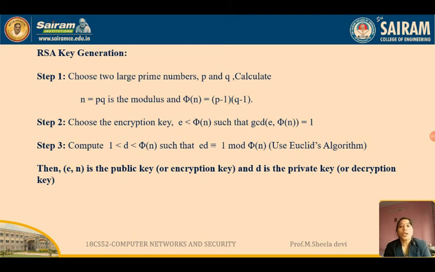So now E comma n is the public key. What is E? The encryption key which we have selected, comma n. N is nothing but the product of two values, that is P and Q. The combination of these two components will be the public key. And what is the private key? D. The D value will be the private key of the sender or the receiver. So this is how we calculate the private key and the public key. So the first process, called RSA key generation, is over with this.